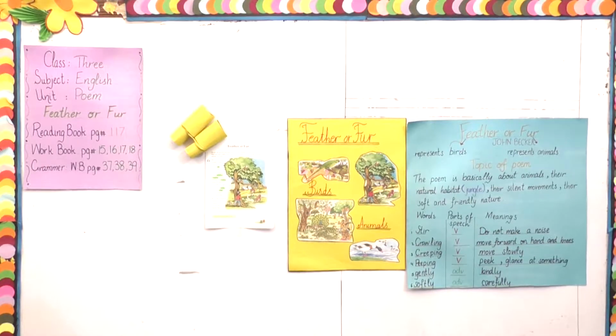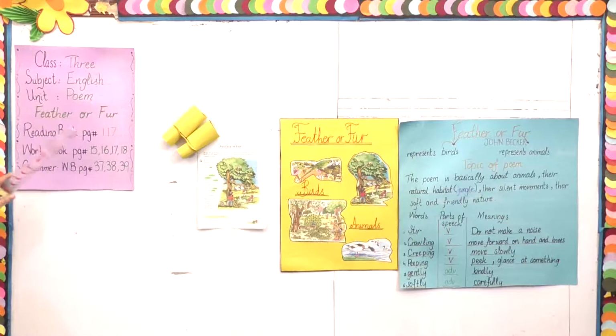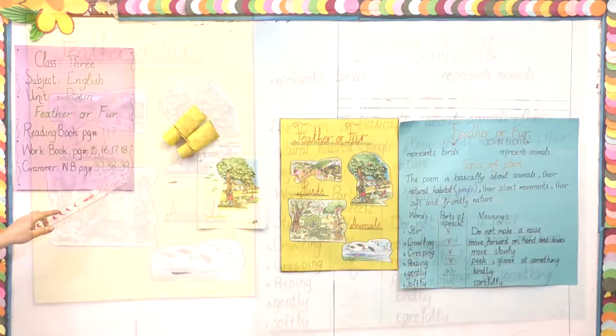Today we are going to do class 3 lecture of subject English. We are going to read unit of poem. The poem name is Feather or Fur. This is on reading book page number 117. Then we are going to do its exercise from page number 15, 16, 17 and 18. And lastly we will do the grammar portion from workbook page number 37, 38 and 39.